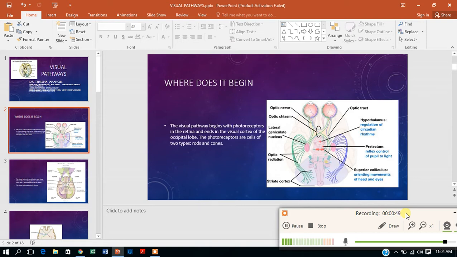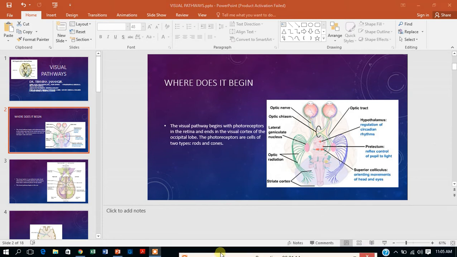Now, the visual pathway begins with the photoreceptors in the retina and ends in the visual cortex of the occipital lobe. The photoreceptors are located here at the back in the retina, and these are the visual pathways which we will be discussing today. And from here on, the end point is the visual cortex in the occipital lobe.